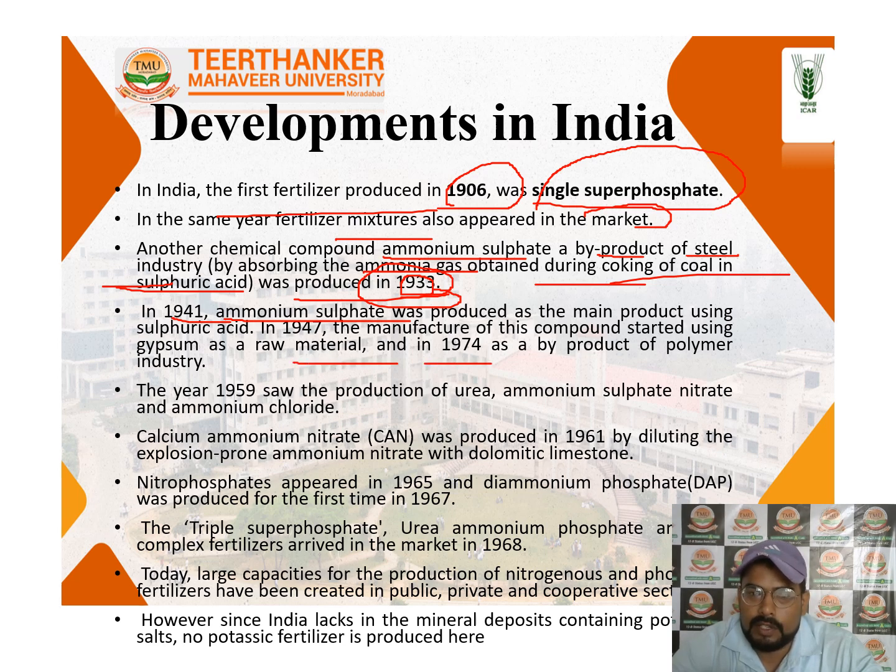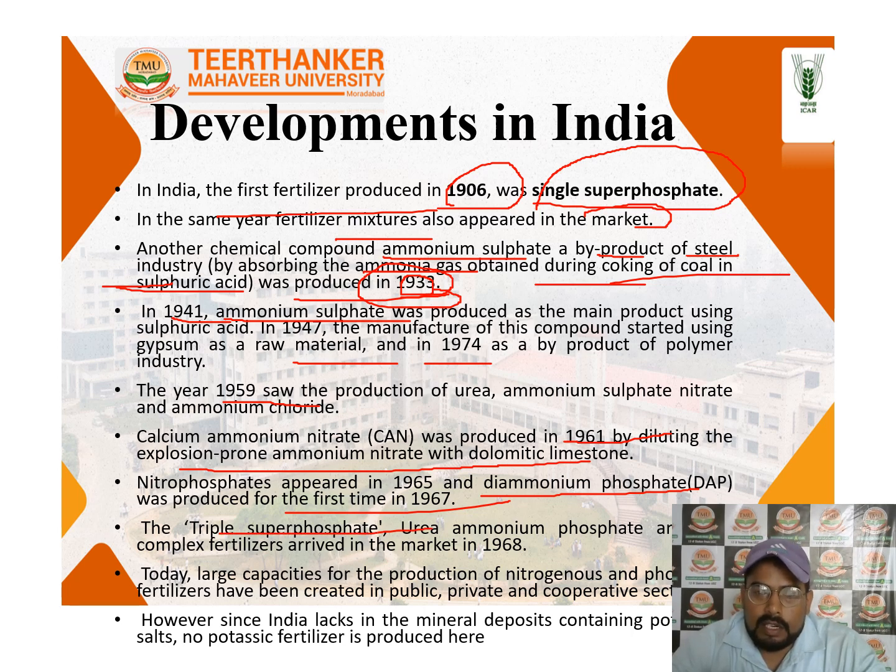product of the polymer industry. Second, 1959 saw the production of urea and ammonium sulfate nitrate. Second is calcium nitrate, produced in 1961, developed from ammonium nitrate and limestone. Second is the nitrophosphate group in 1965; ammonium phosphate, APL, was produced for the first time in 1957. Another is TSP, again urea ammonium phosphate, and the complex fertilizer came to market in